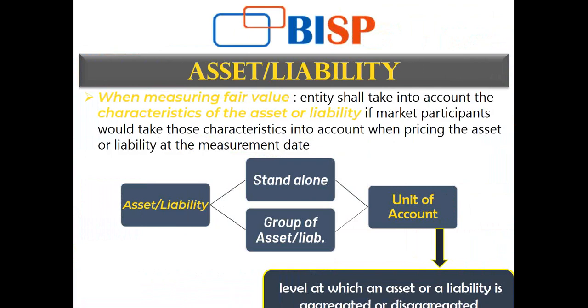There are so many values attached to it in terms of a single asset or a single liability. It can be purchased on loan, so a liability is also attached to it. So a group of assets or liabilities, or a standalone asset or liability, should be measured at fair value, and the unit of account is one of the most important concepts that will be used.